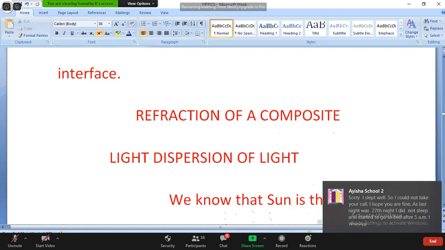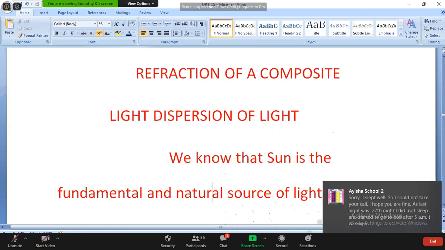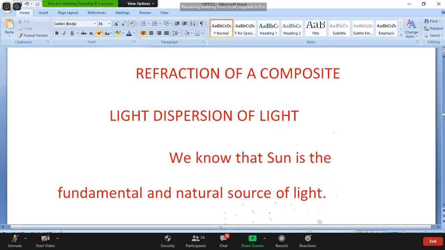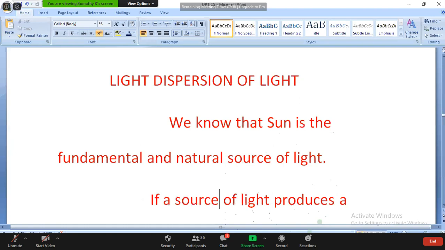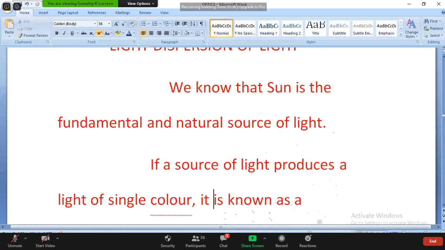Now we know that the sun is the fundamental and natural source of light. We understand this. The sun is the natural source that gives light energy and heat energy. So the sun is the first source of light, and that is called the fundamental and natural source.